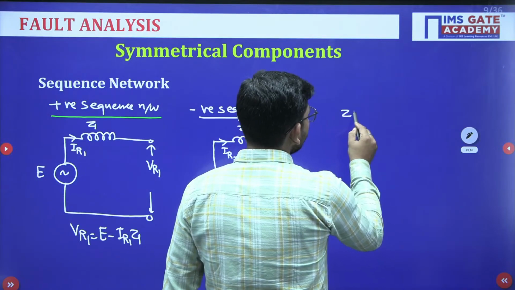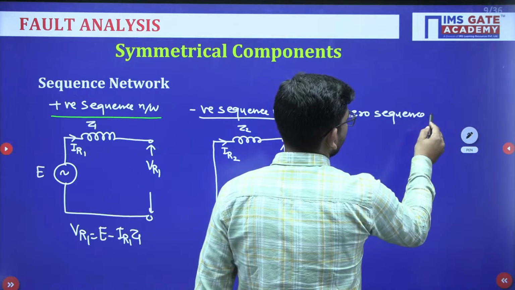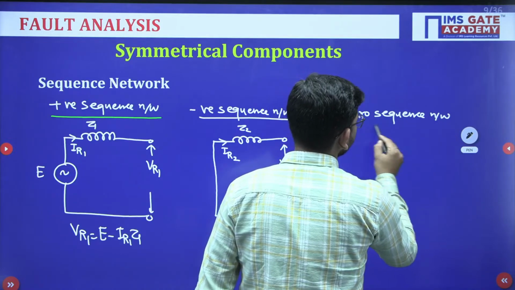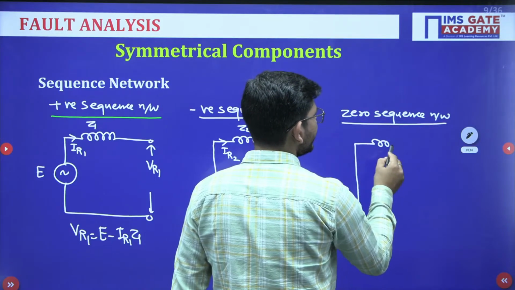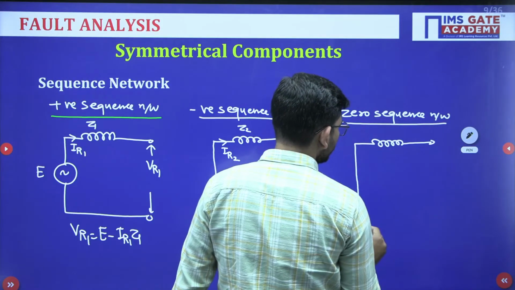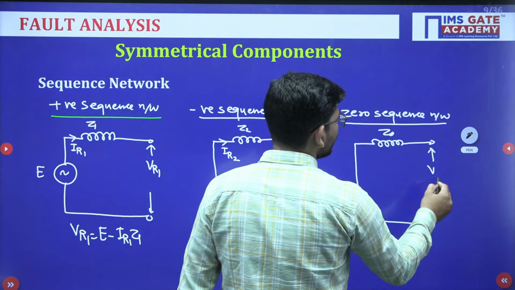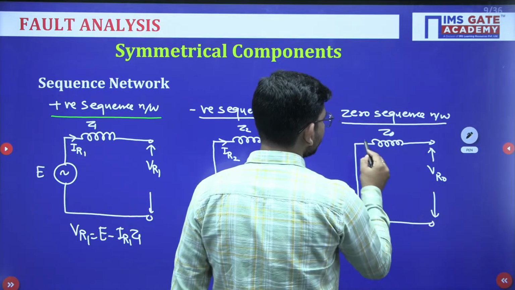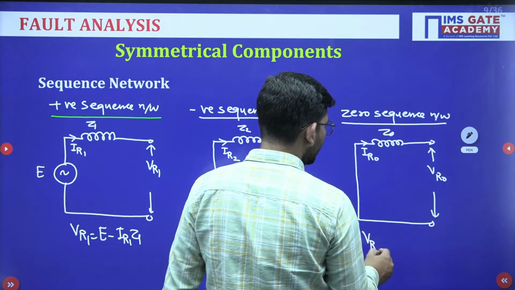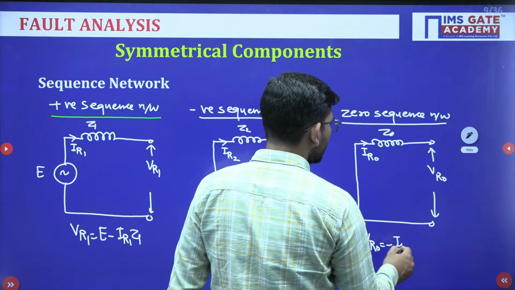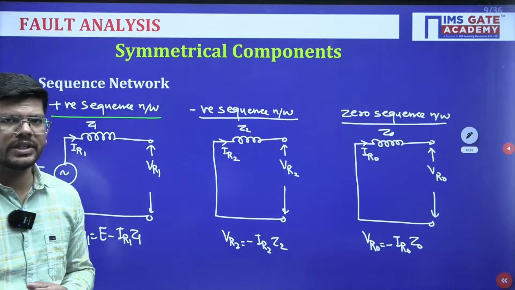Then for the zero sequence network, again we will show it similarly to what we did in the negative sequence. There will not be any voltage source, only impedance, voltage and currents. So what will VR0 be? It will be minus IR0 times Z0. So these are the three sequence networks.